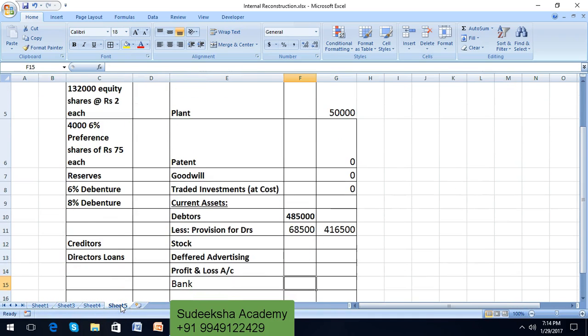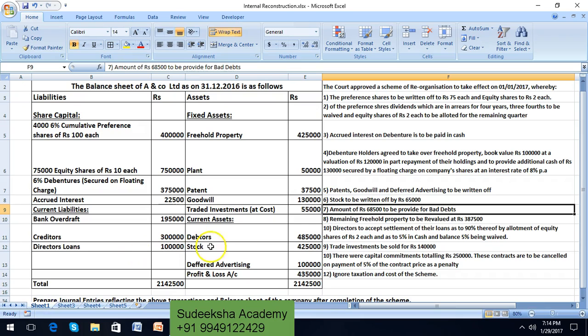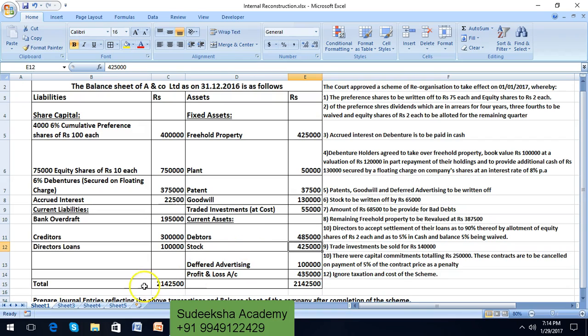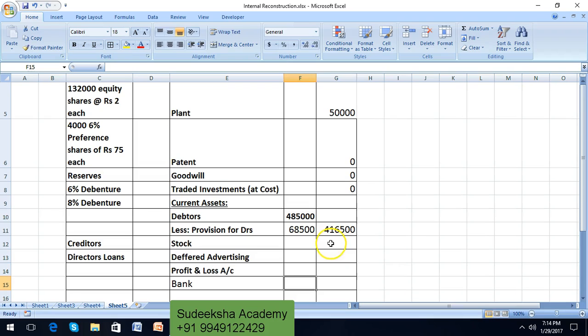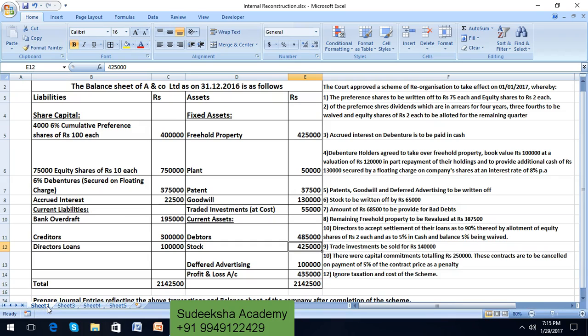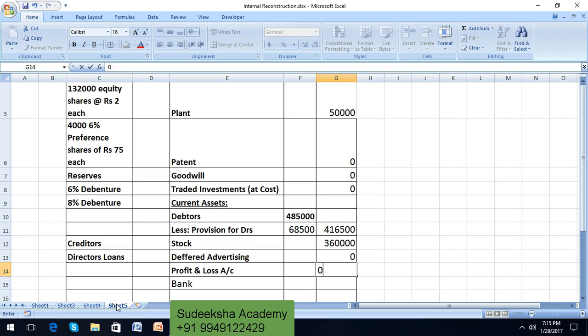Next, stock. Stock in the balance sheet is 4,25,000 and it has to be written off by rupees 65,000. It's coming down to 3,60,000. Next, deferred advertising and debit balance of P&L account have been completely written off. So therefore their value will be 0.